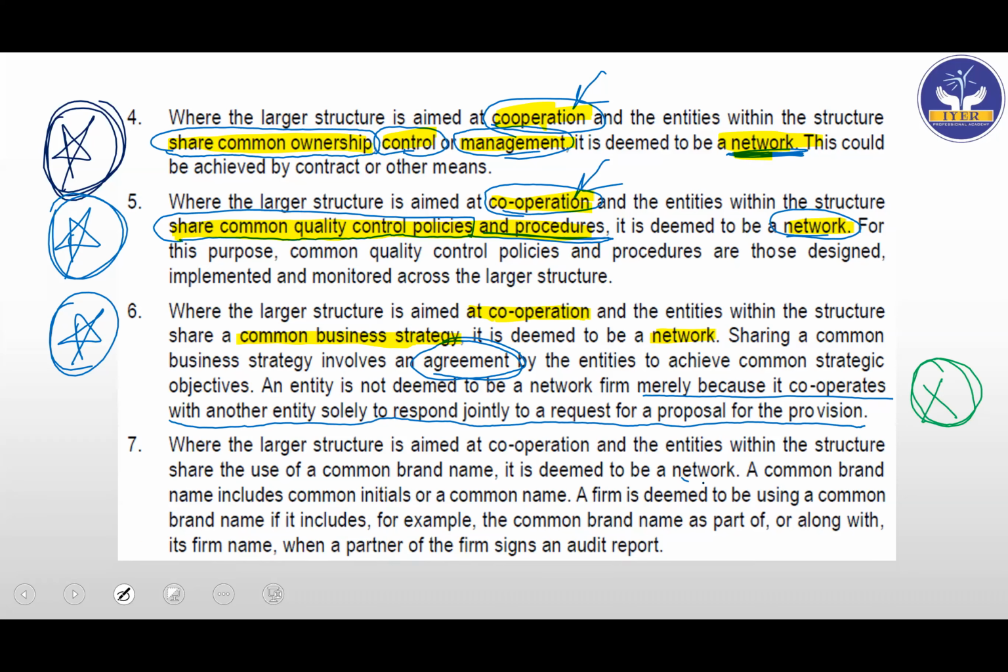So again, they are saying that if there is a network, if there is a common brand name and there is cooperation. A common brand name includes common initials or a common name. A firm is deemed to be using a common brand name if it includes, for example, the common brand name as part of or along with its firm name when a partner of the firm signs an audit report. So when there is a common brand name, when the partner signs an audit report in the name of the firm. So that is this.